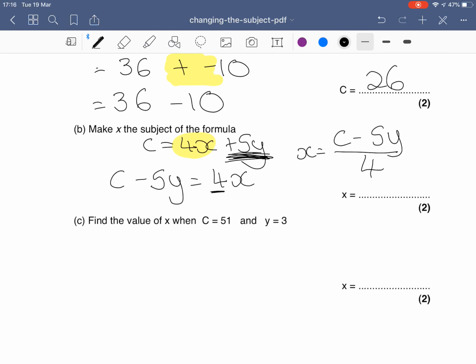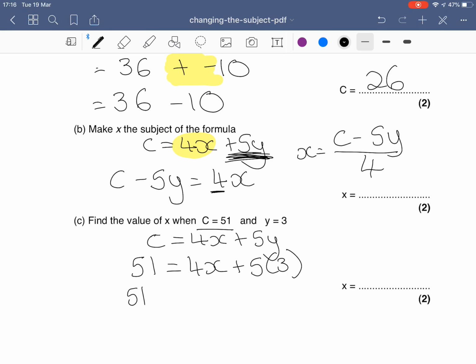Last one. Find the value of x when c is 51 and y is 3. So again, this isn't changing the subject of the formula, this is substitution. So my formula was c equals 4x plus 5y. This time I've been given c is 51, so instead of c, I've got 51. I haven't been given x, so I still have 4x. But I've been given y, so y is 3, so I've got 5 times 3.